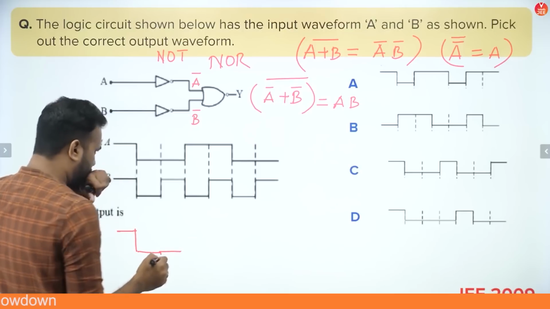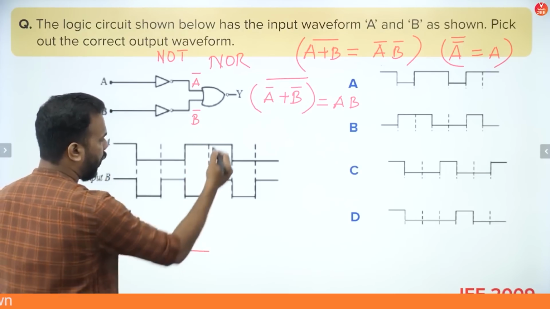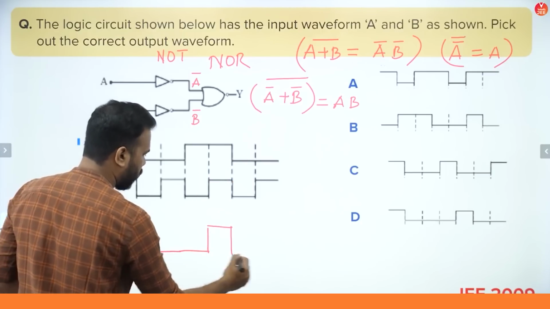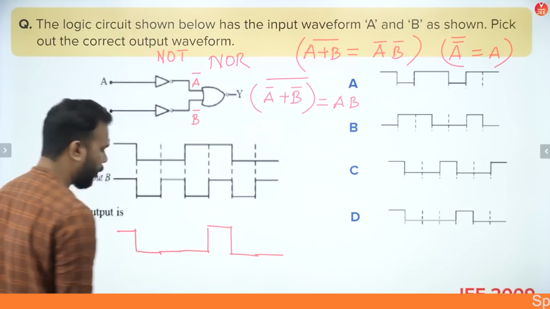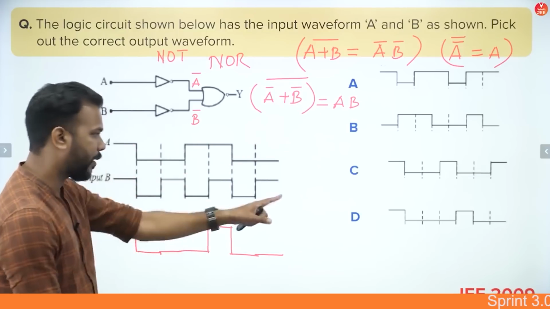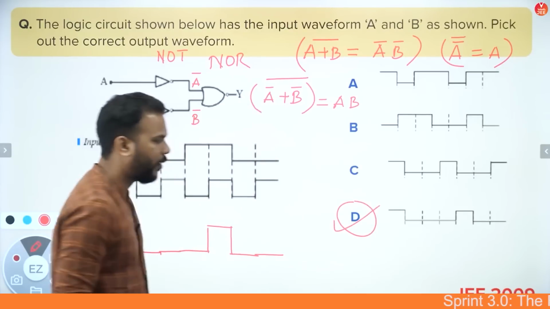After that, this is 1, this is 0, but still remains 0. Now both of them are 1, so again this time it becomes 1. Then both are 0, so this becomes 0. Now this is 1, this is 0, so it continues to be 0. So let's try to match it. You can see that when you compare these two, the correct answer to the question is option